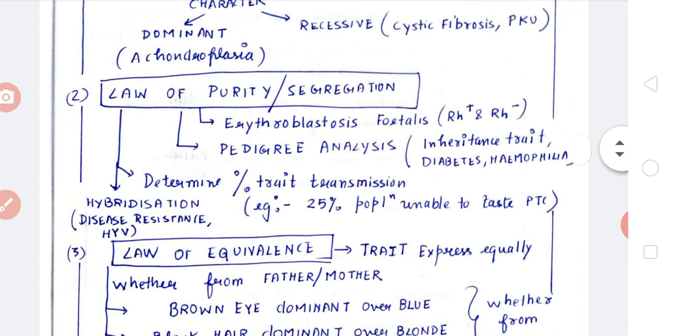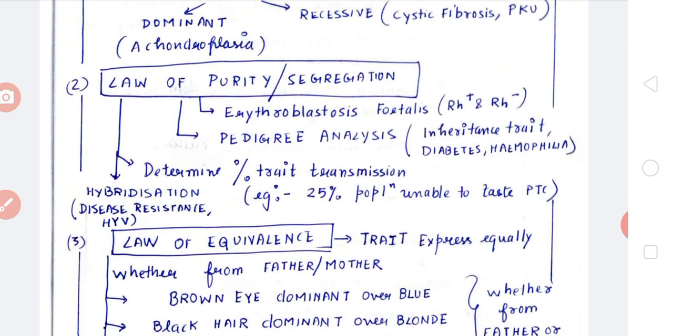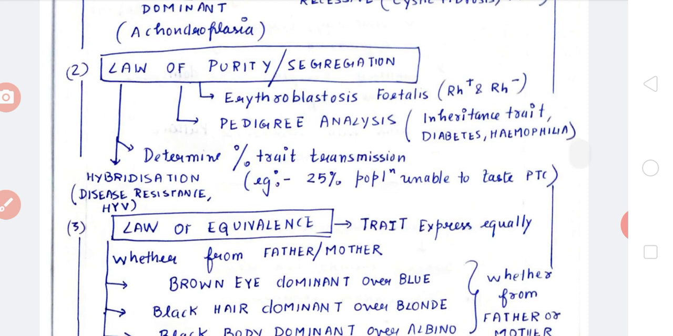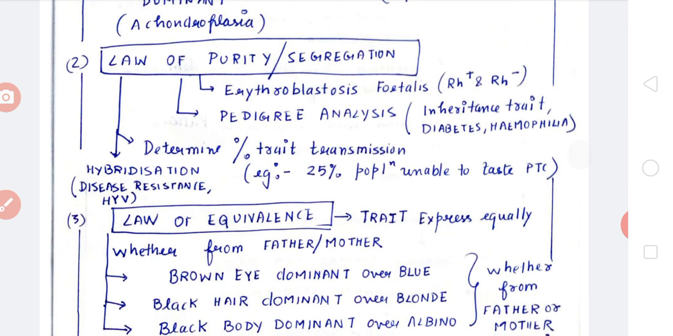Pedigree analysis we discussed, that is we create a family chart. We pick up a character and see its inheritance across the chart. So through these inheritance patterns we can determine if the child will have diabetes or hemophilia, because homozygous hemophiliacs are again lethal. Hence we can counsel the parents not to have the child if the mother is a carrier. So pedigree analysis can help us prevent the transmission of hereditary diseases.